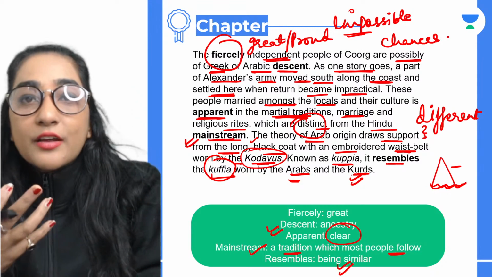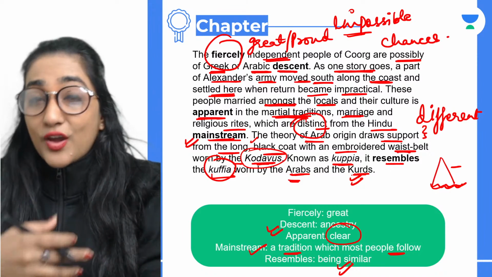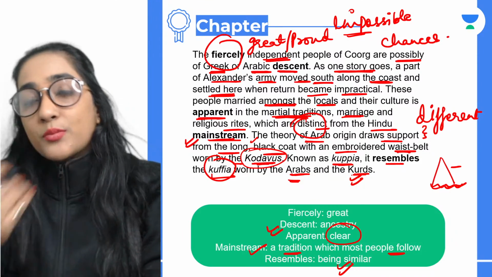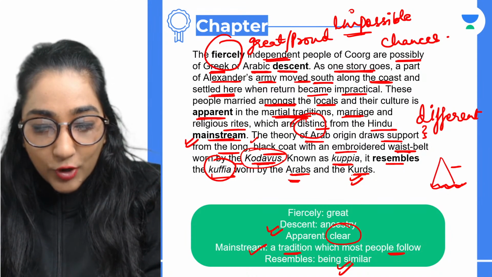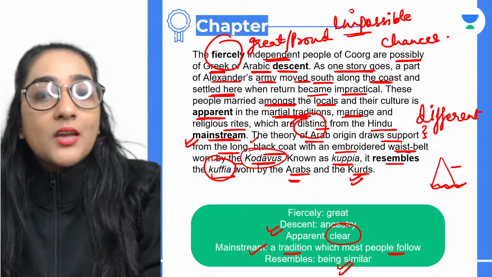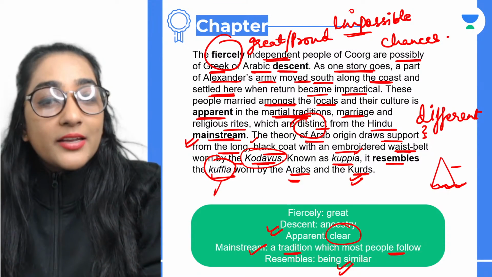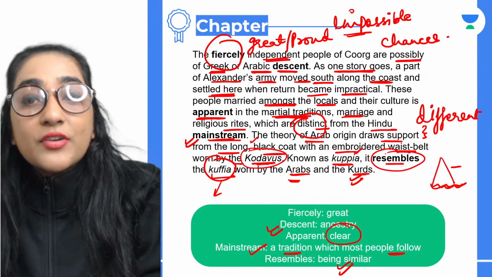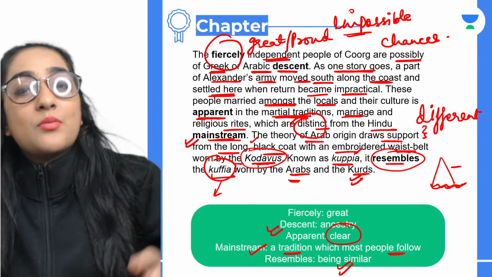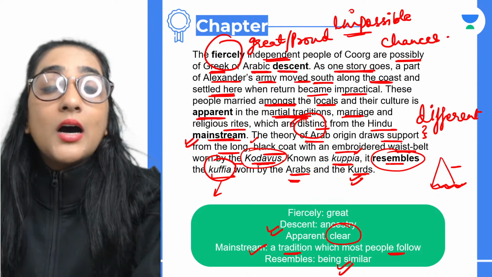Martial traditions basically refers to the war tradition, the way you engage in war, how you behave in a war, how you fight in a war. That comes from the Greek culture. That is what it means. Is that clear, Pratmesh? The spelling is not right. Kupia and Kufia: in today's time it is known as Kupia, and in earlier times, like the Greeks, it was known as Kufia. So this is just the same. It says it resembles, that means it looks the same. Kupia and Kufia are the same thing that was worn by the Arabs.